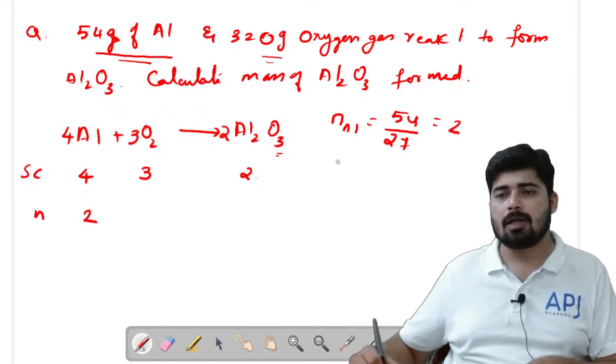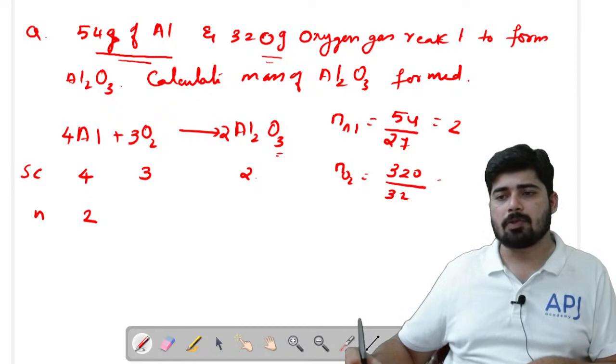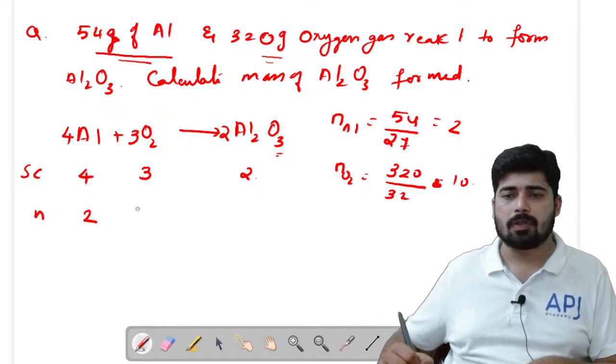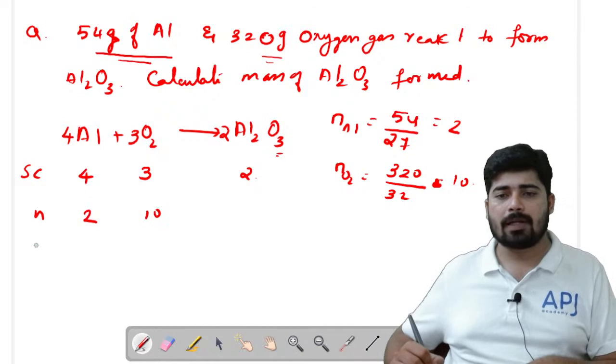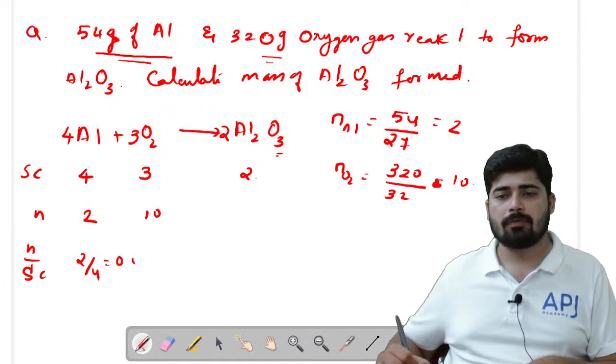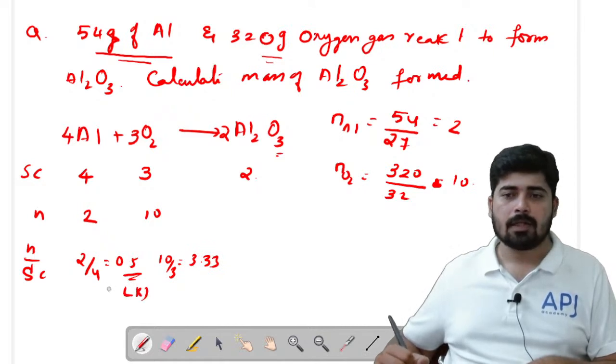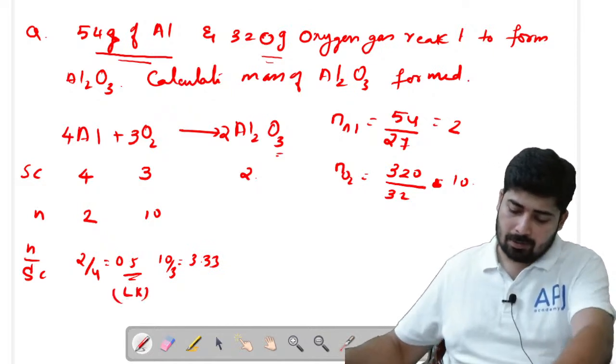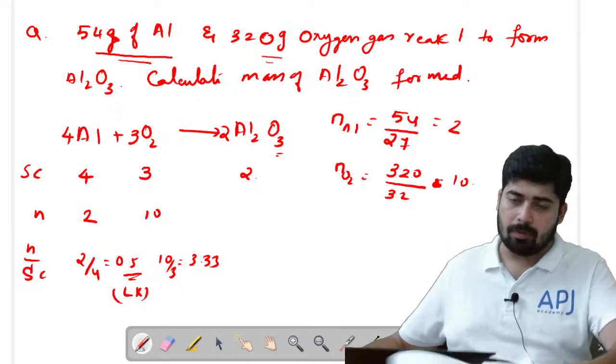Got that? Now number of moles of oxygen is equal to the mass, given as 320, divided by 32, that will be equal to 10. So we got it as 10. Now just find out the n by s.c. value. Here it is 2 by 4, that means 0.5. Here it is 10 by 3, that means 3.33. So what is the LR? Aluminum is our LR, right? Yes, aluminum is our LR.